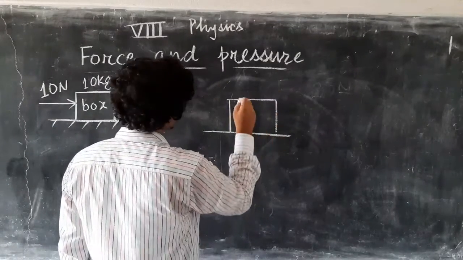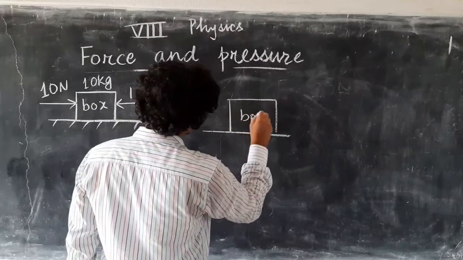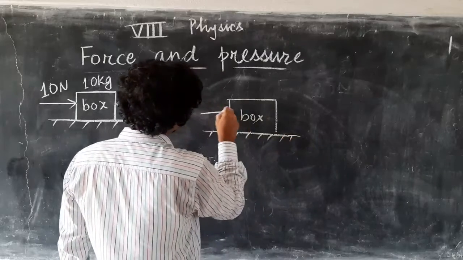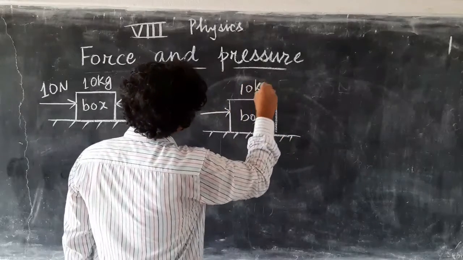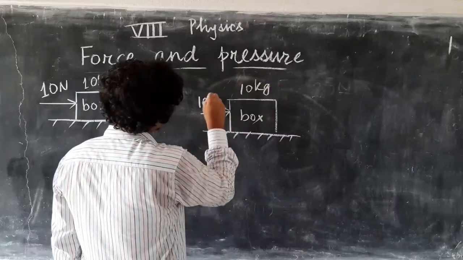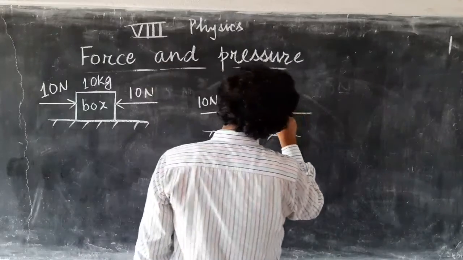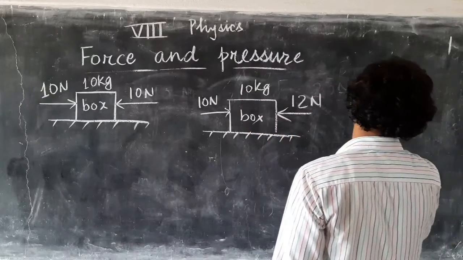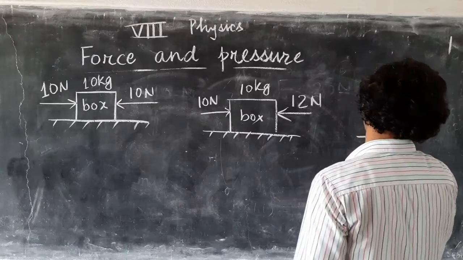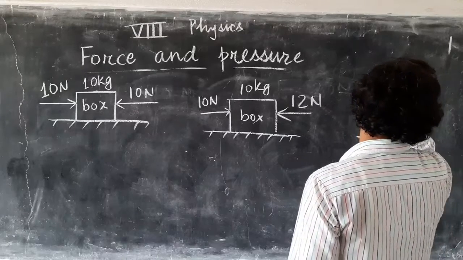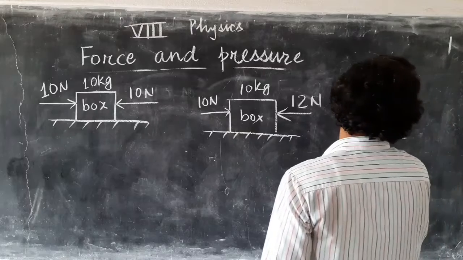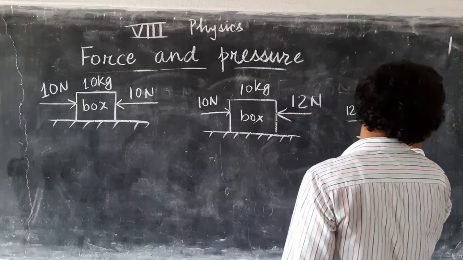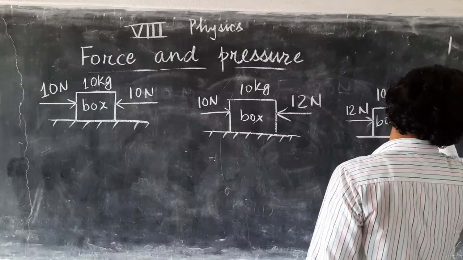Now in the second case, this is the same box kept on a floor, and mass is also the same 10 kg. Now I am applying here 10 Newton, and from this direction I am applying 12 Newton. Now this is also the same box. I am taking the third case. Now here I am applying 12 Newton, and from this direction I am applying 10 Newton.